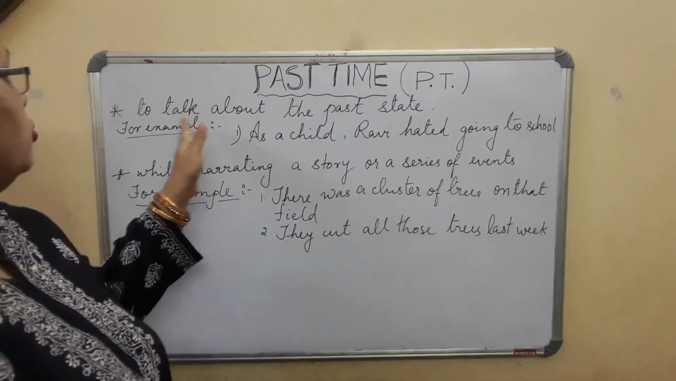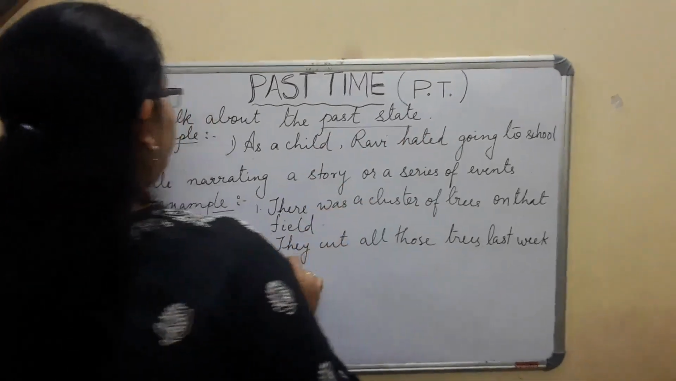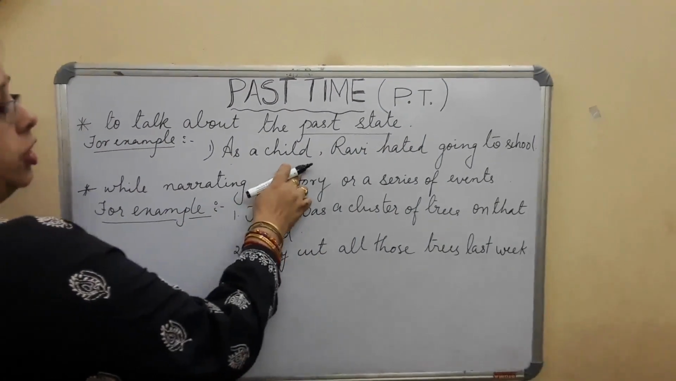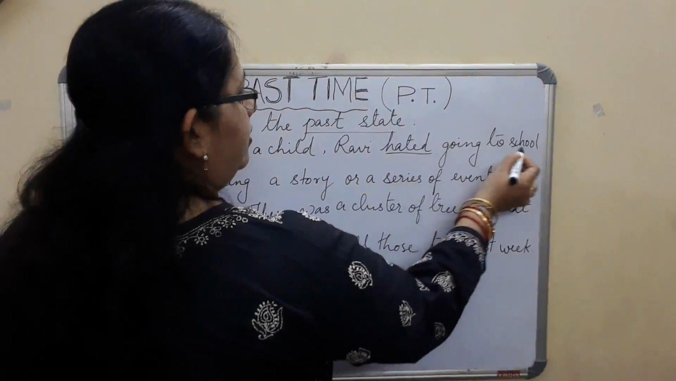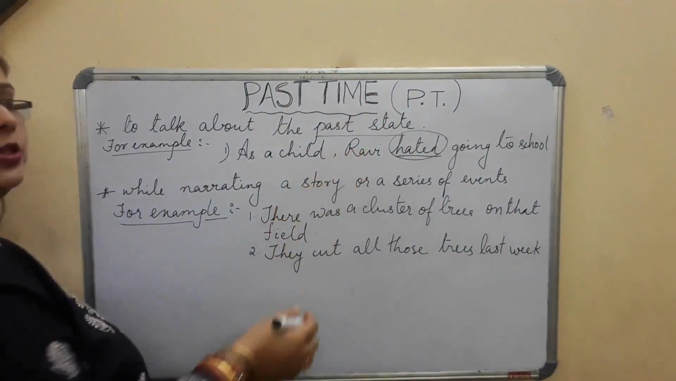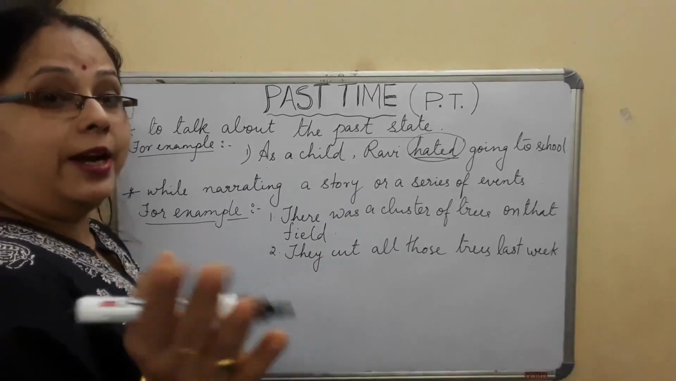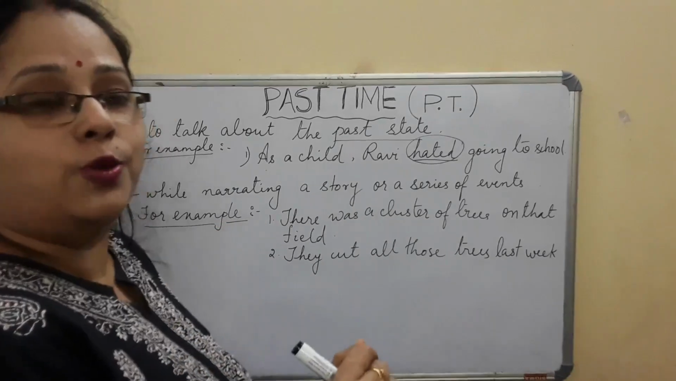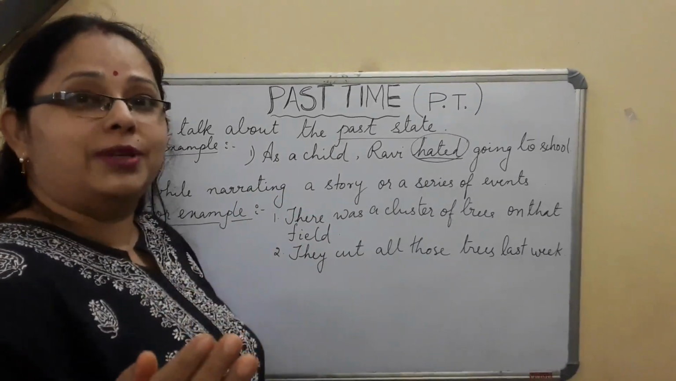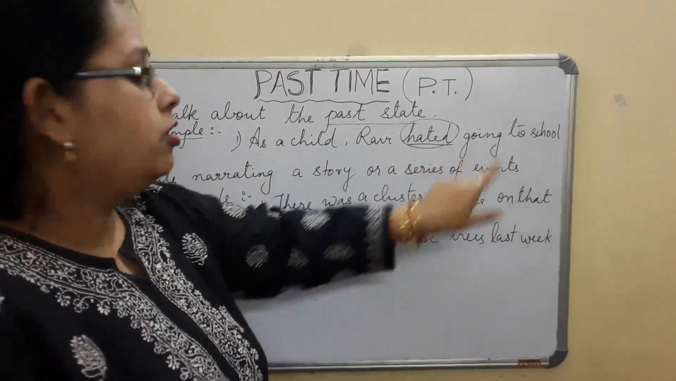So now the next is to talk about the past state. Past means which is already again over. For example, as a child, Ravi hated going to school. Normally every child has this tendency, when the child is asked to go to school, the child just hates. But now since सारे लोग आप लोग घर में हो, अभी मन कर रहा होगा स्कूल खुलता, हम लोग जाते दोस्तों के साथ मिलते. This is something different. But now, as a child, Ravi hated going to school.